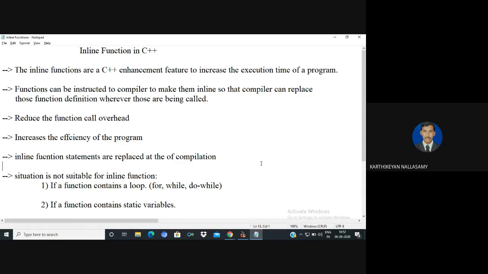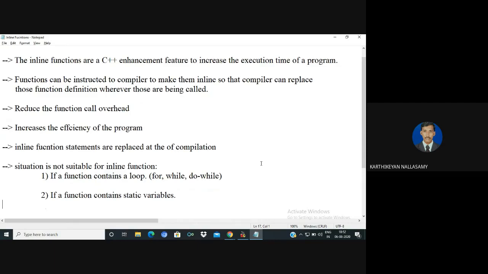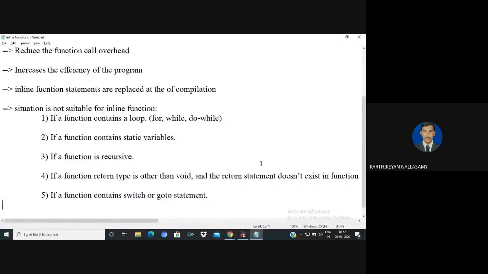But for the inline function, the function can be replaced at compile time itself, like a macro definition. But in a macro definition, only one action is possible. Here, an inline function allows n number of statements inside the definition, and it can be replaced at the time of compilation itself. So by using this inline function, we increase the efficiency of the program.